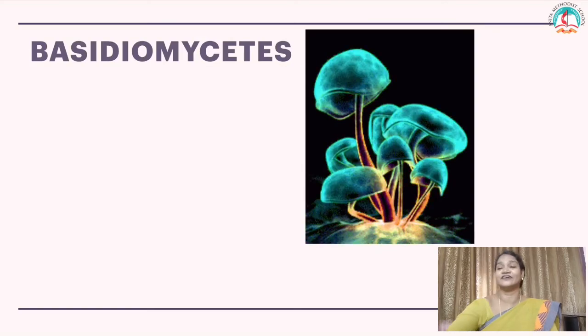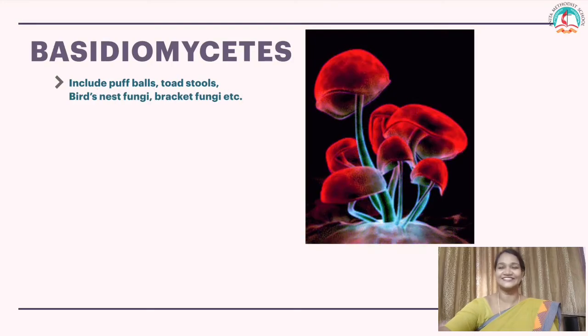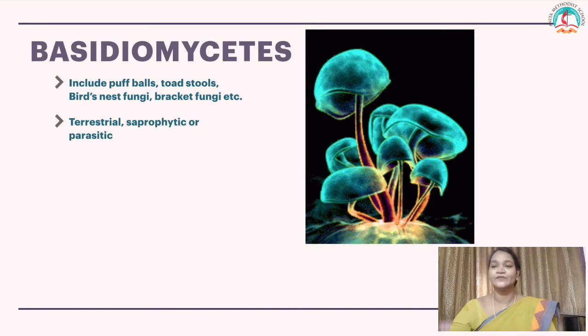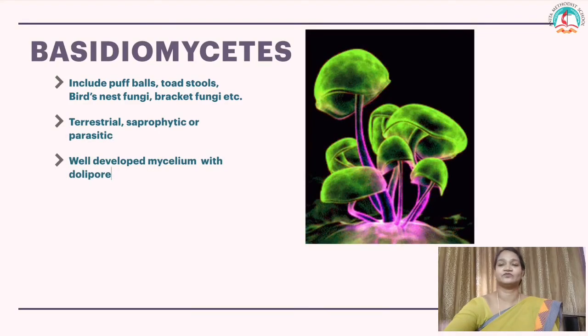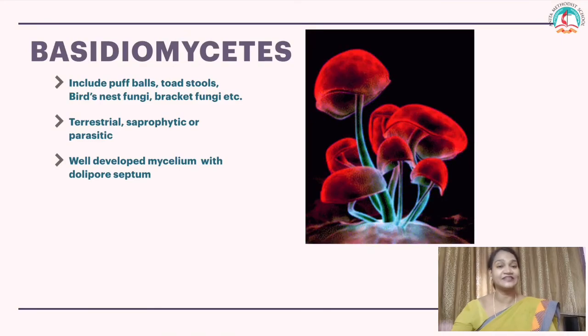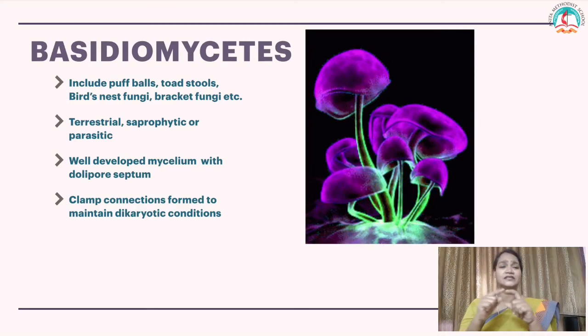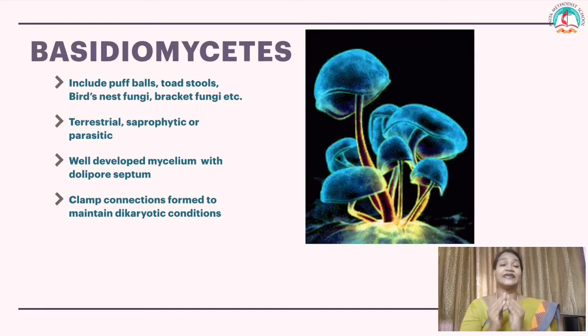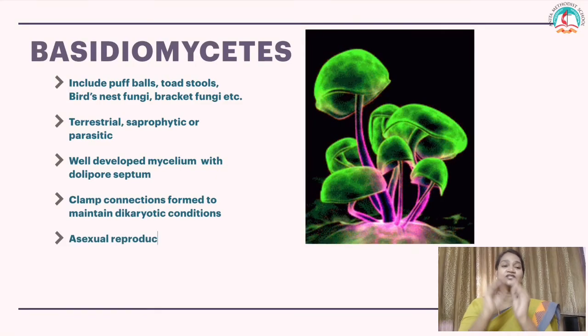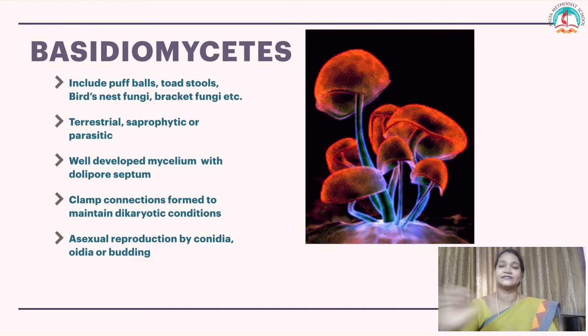Basidiomycetes, very colorful fungi. Really colorful, isn't it? So it includes puffballs, toadstool, bird's nest fungi, bracket fungi, etc. They are terrestrial, saprophytic and parasitic. They have well developed mycelium with dolipore septum. Special type of septum they have. Clamp-like, they have clamp-like connection. This clamp-like connection helps in the formation of dikaryotic condition. So in each compatible clamp there are two nuclei.